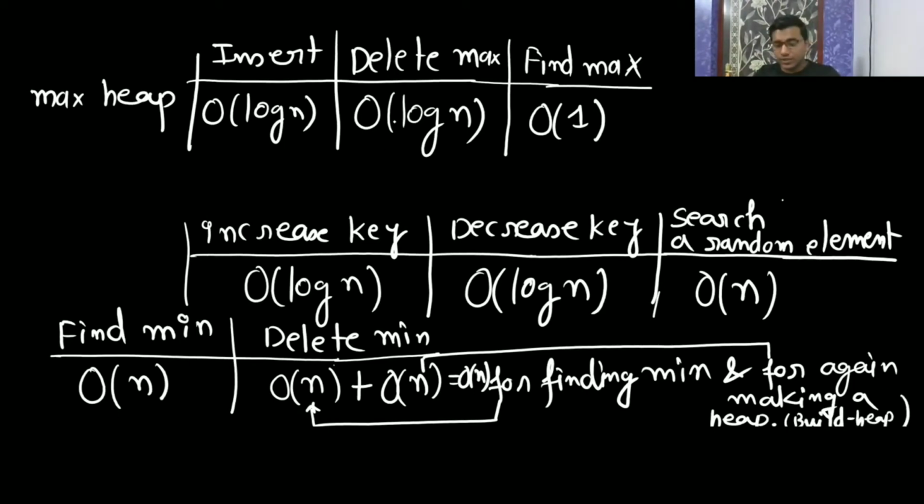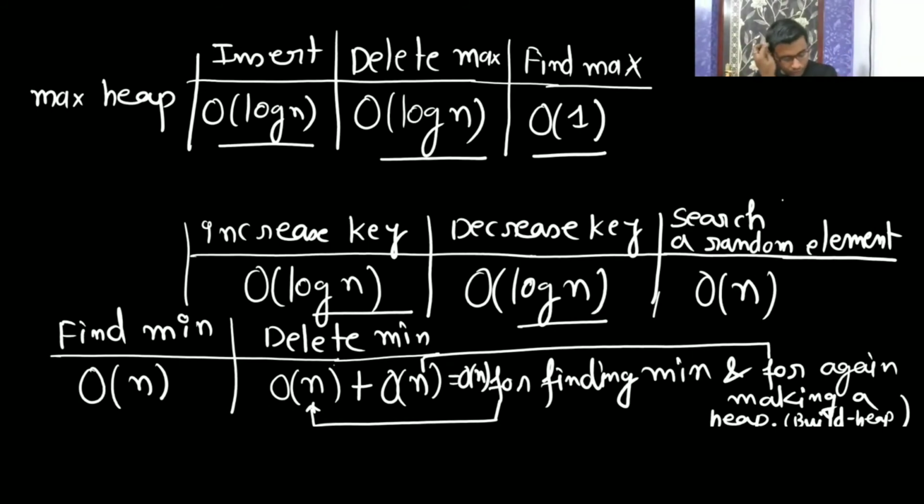So in max heap you have seen, and even we can do the same for min heap, insertion is going to take log n time, deletion is going to take log n time, find max is going to take big O of 1, and increase key is log n. So if you require these functions like insertion, deletion of max, find max, increase key, decrease key, then only you will use this data structure, the max heap. You should use the max heap where there is more insertion, more deletion of max, more increase key and decrease key operations. Searching for an element is going to take big O of n, so for these operations we are not going to use max heap.